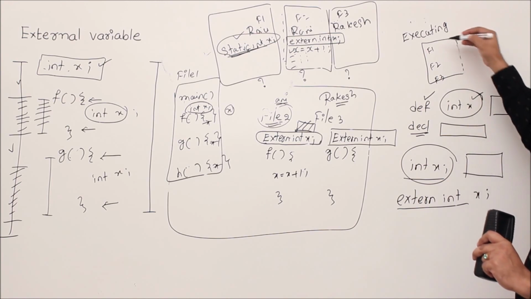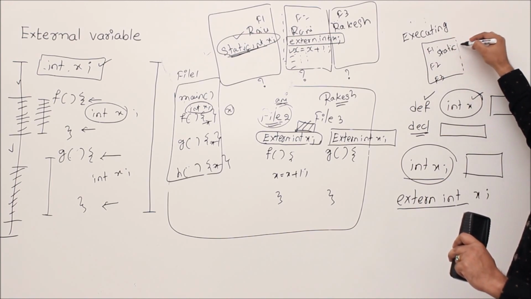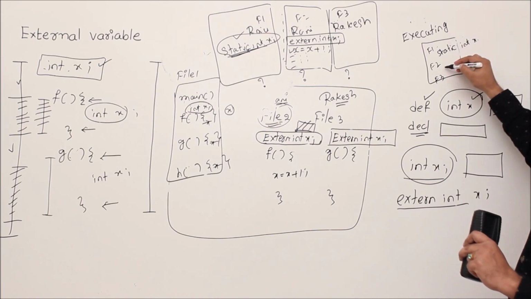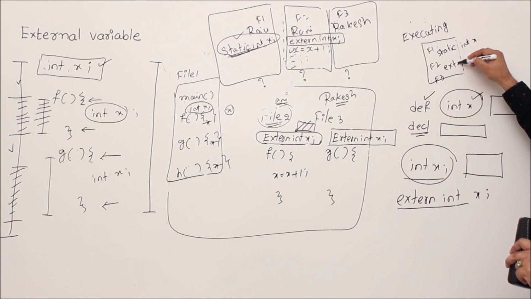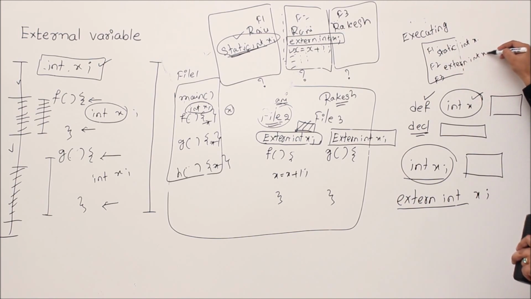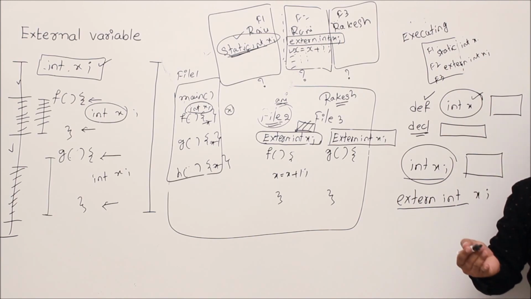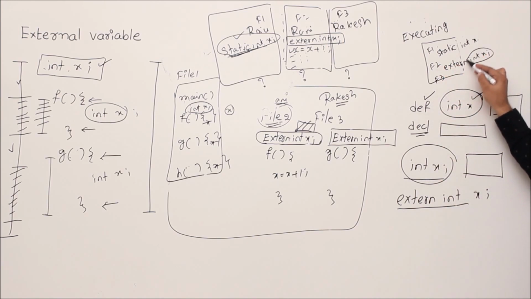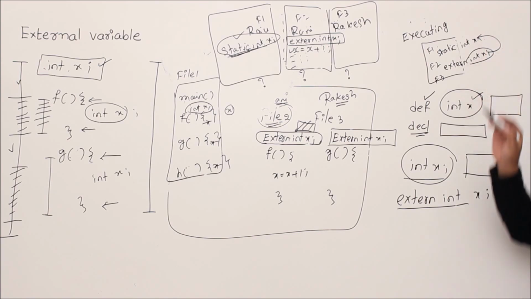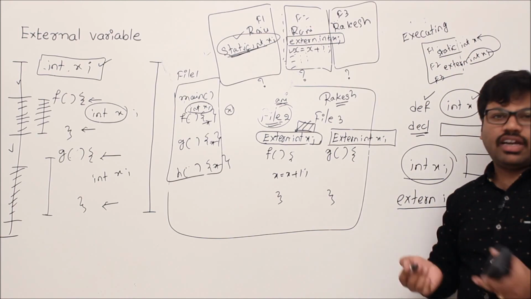At that time, while execution time, your compiler realizes that this is a static variable and others are referring to that static variable. You understand? Now in F2, there is an extern int x. So while execution time, F2 tries to fetch a variable x. That means your compiler will try to fetch a variable x from F1, but it is defined as static. At that time it gives you an error.